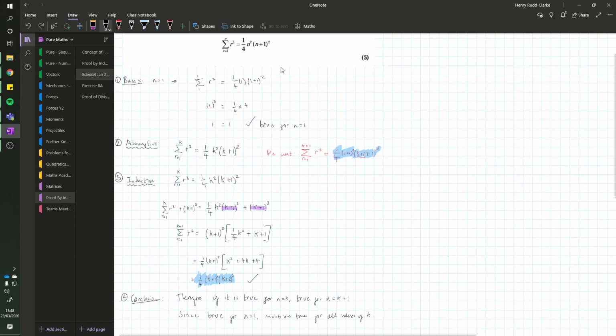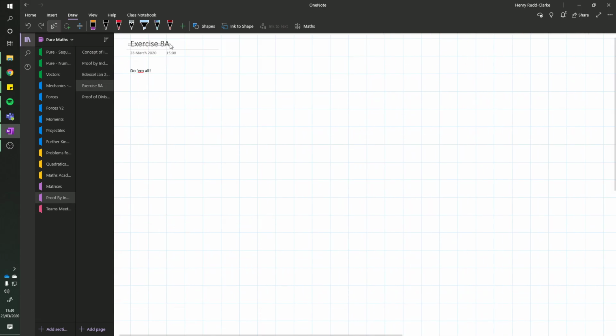And you'll have seen some of these series in series chapter 3, I think it is, that you've been doing this week. So now we look at proving them using this inductive method. It's very clever. I'm going to leave it there for this video. Give you a little bit of time to work on exercise 8a. You should do all of it.